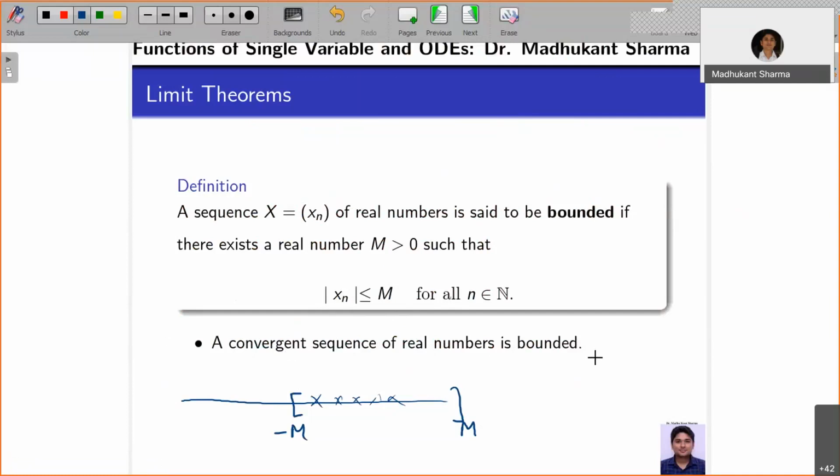So how do you use this? You can use this to prove that a sequence diverges by proving that it is not bounded. If you prove that a sequence is not bounded, it's certainly not convergent. Like differentiability implies continuity, but continuity may or may not imply differentiability. So this is a necessary condition. How will you establish this result? It's very simple.